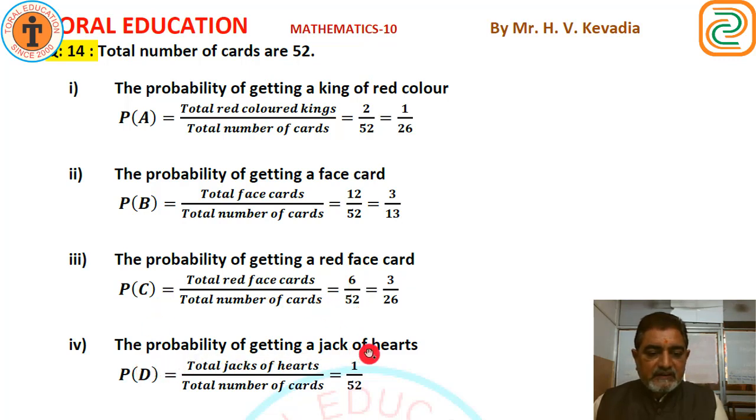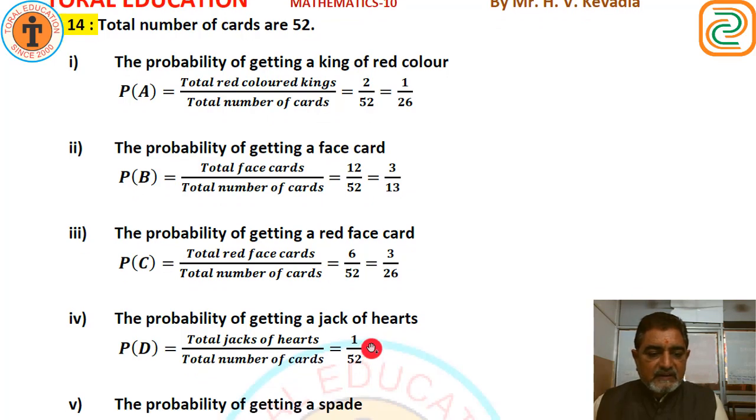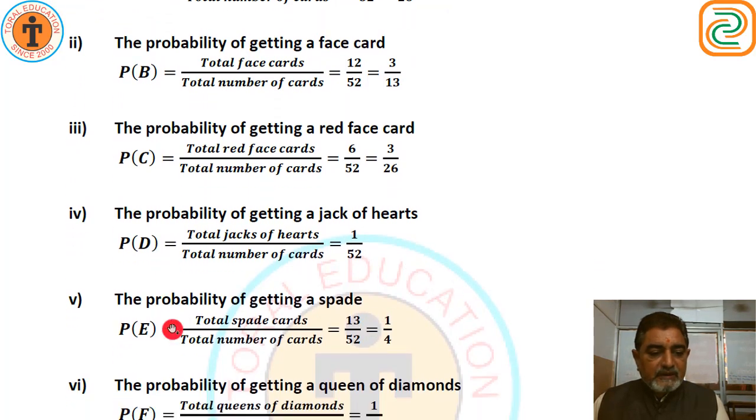Probability of getting a jack of heart. Jack of heart is only 1. Queen, king and jack. 1 upon 52. And fifth, probability of getting a spade.